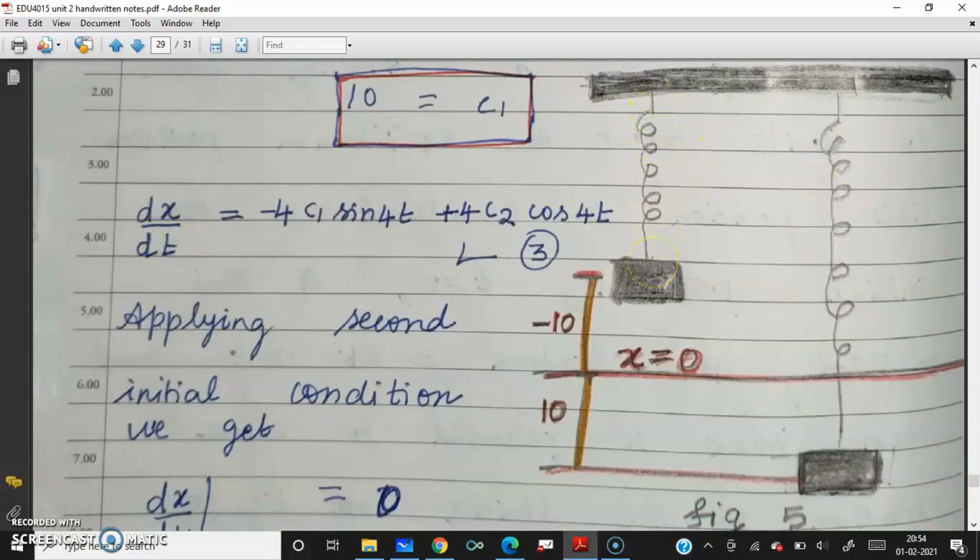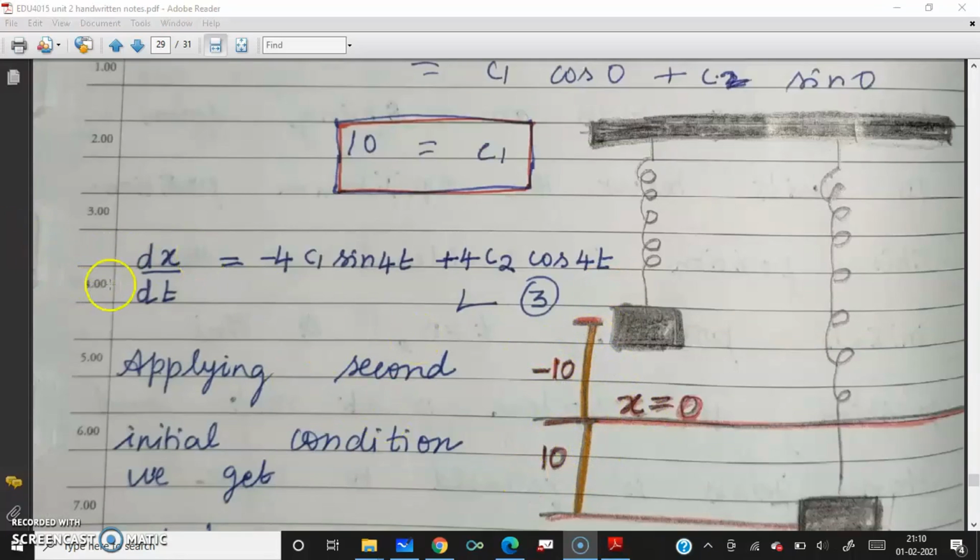You can see the figure, that is the spring. This is a spring and it has gone down. Sorry, x equal to 0 is the equilibrium position. Can you see the x equal to 0? This is the equilibrium position, and when it goes down 10 below the equilibrium position, and when it goes up, that is minus 10, upward direction is minus 10, then it comes back to the equilibrium position, then 10 it goes down, then it comes back to the equilibrium position, minus 10 it goes upwards. So it is the up and down motion of the spring.